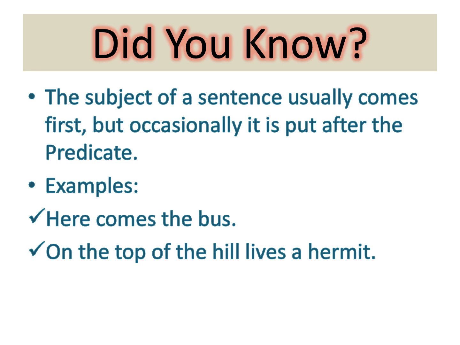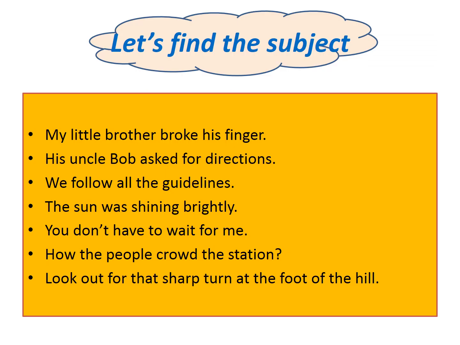Now let's see the second example. On the top of the hill lives a hermit. Verb is lives. So who lives on the top of the hill? Answer is a hermit. So a hermit is the subject. Now it's practice time. You have to find out subjects in the sentences given here.